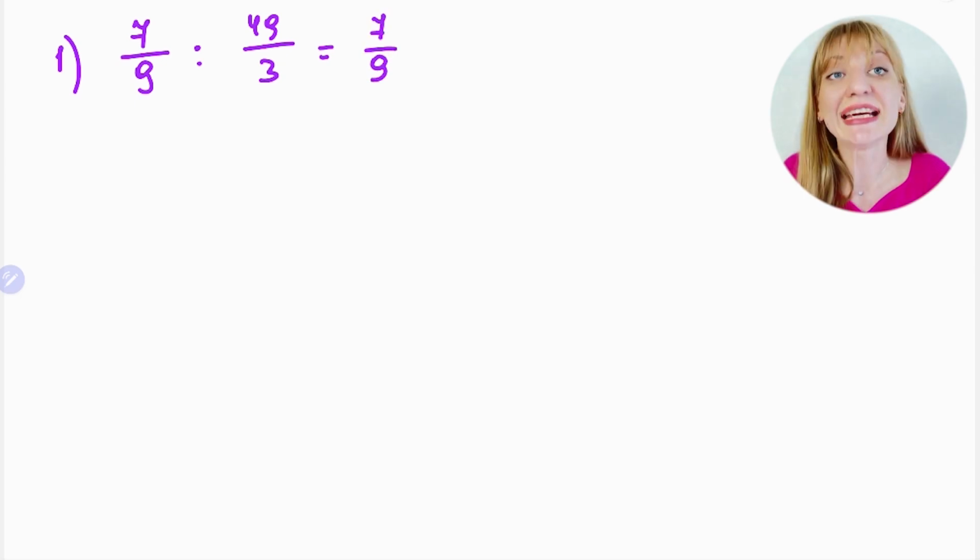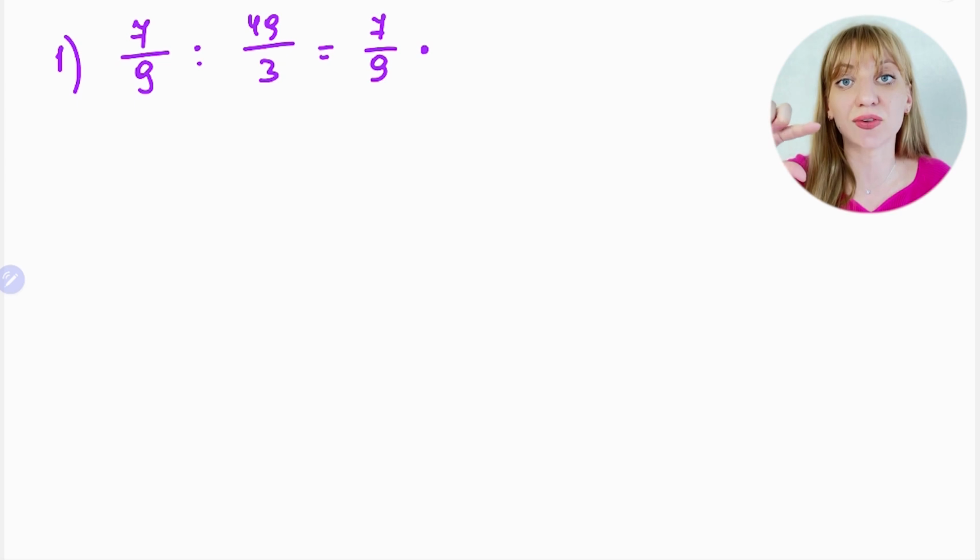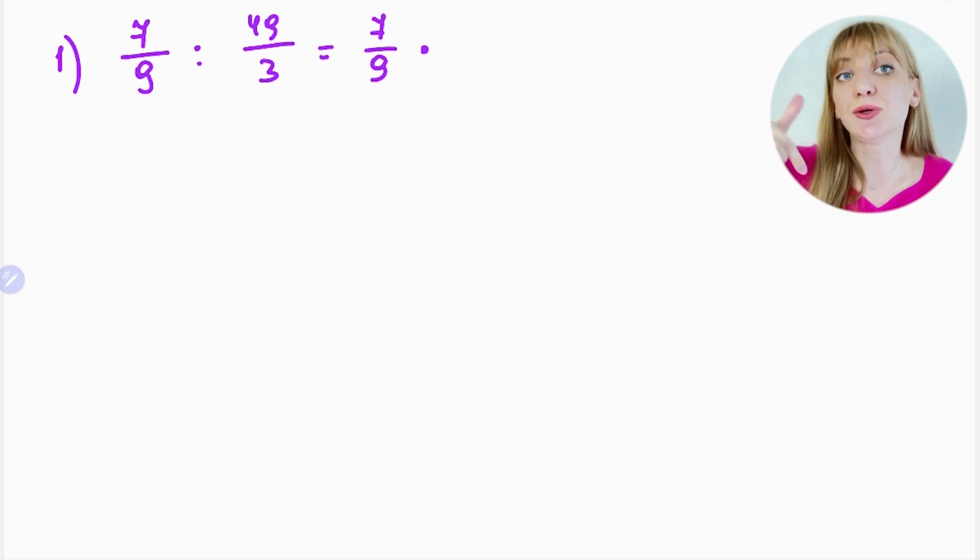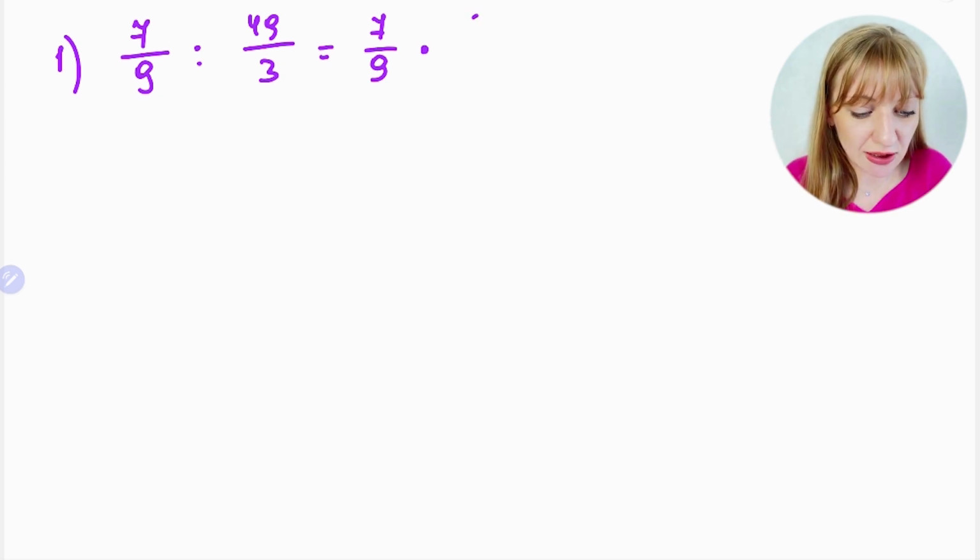To divide two fractions, the first fraction we write as the original one, 7 over 9, and then the division you need to change to multiplication. And then the second fraction we flip, or write the reciprocal. It's one of the rules in math which you really need to memorize. The second fraction 49 over 3, you flip, it becomes 3 over 49.